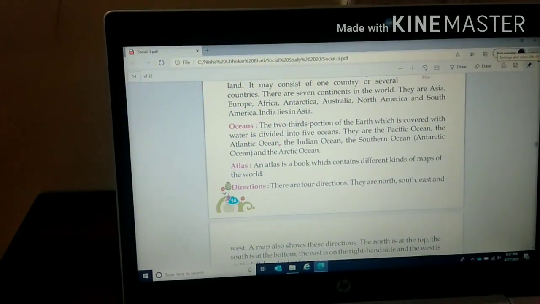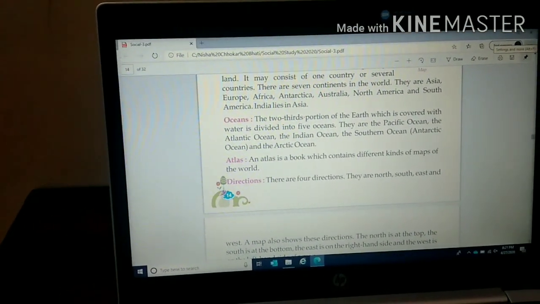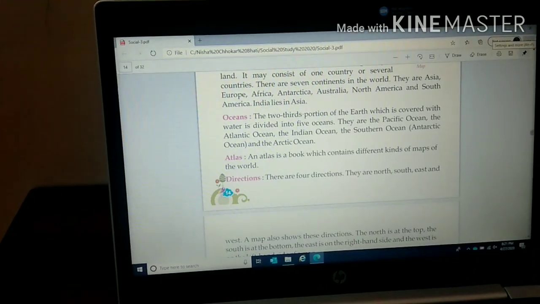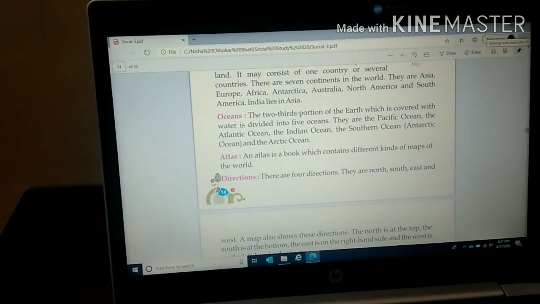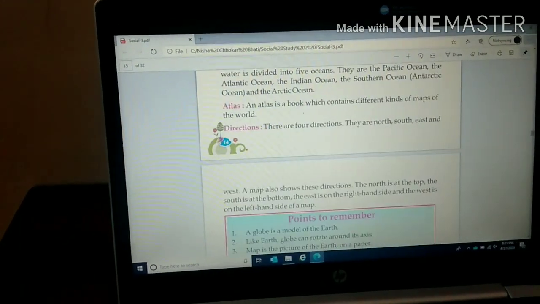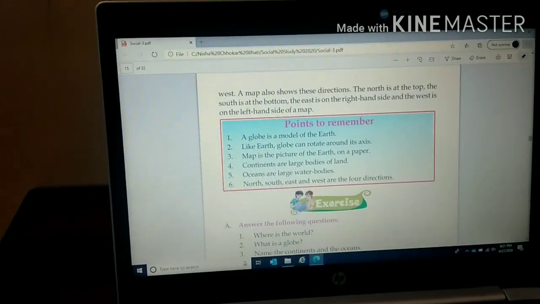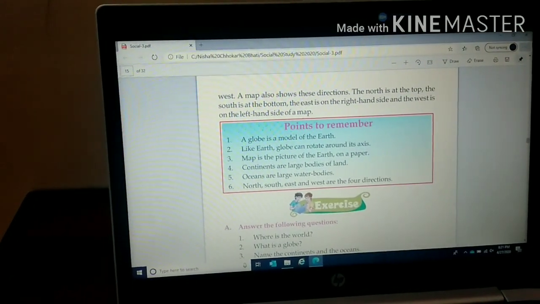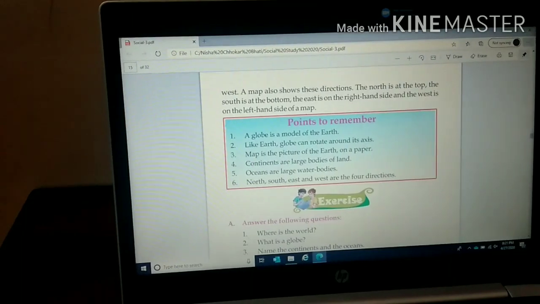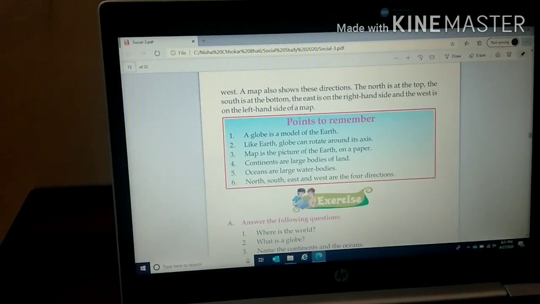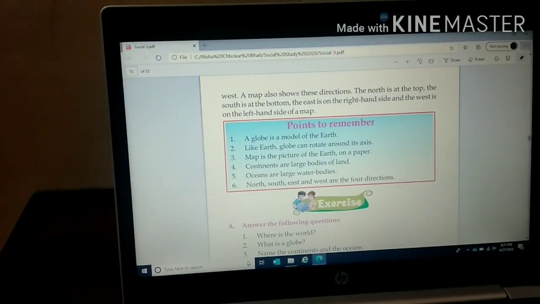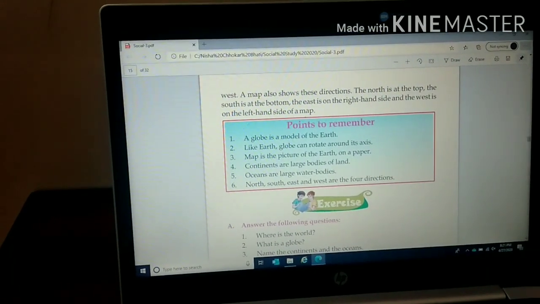Now, directions. As you know, there are 4 main directions. They are north, south, east and west. A map also shows these directions. The north is at the top, the south is at the bottom, the east is on the right hand side and the west is on the left hand side of a map. Children, I hope the chapter is clear to you.